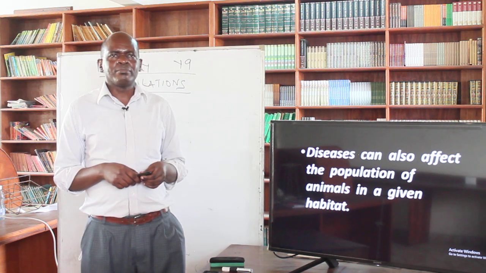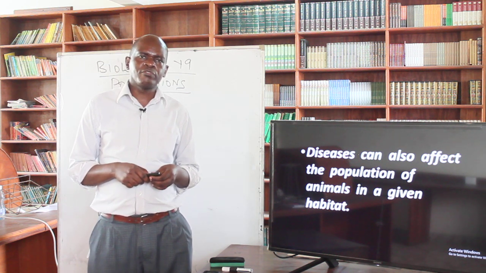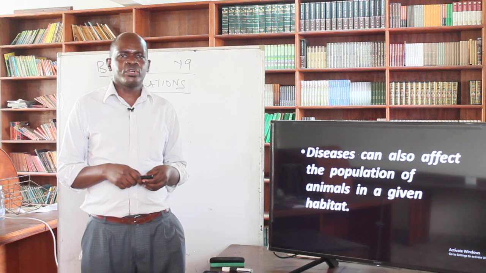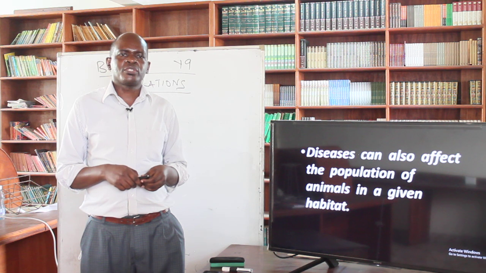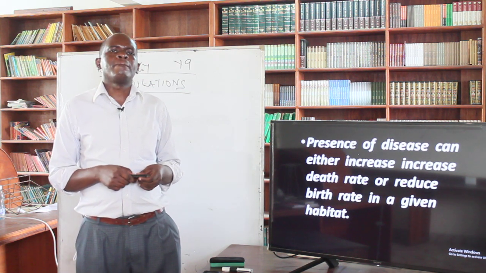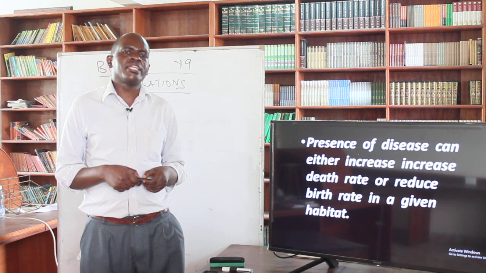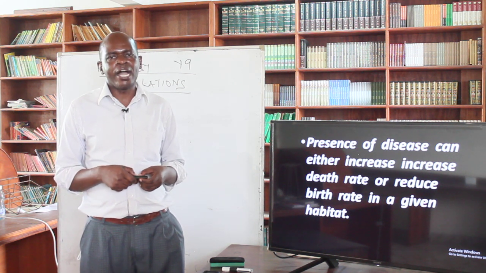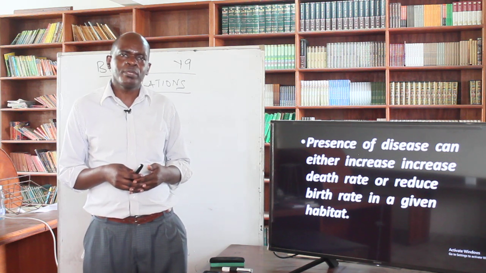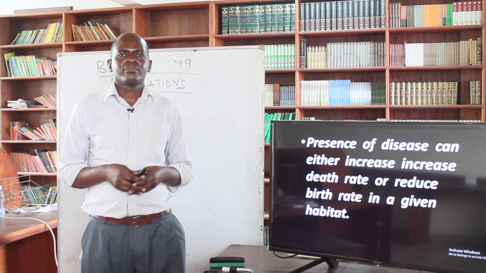Now, apart from the issue of the food as well as the predators, we also have the diseases which also affect the population within a given habitat. And this normally increases what we call the death rate and the birth rate. How? This mostly happens in what we call densely populated habitats.